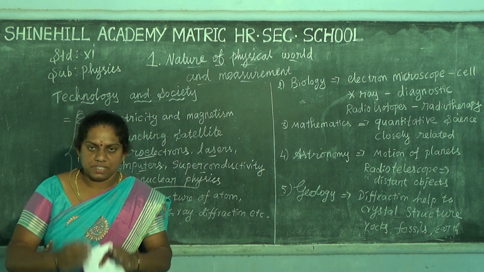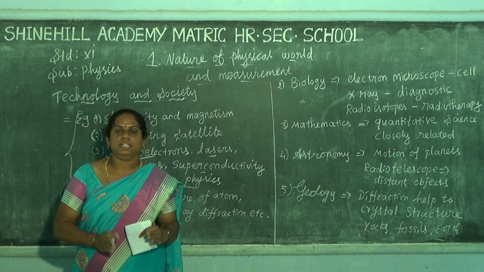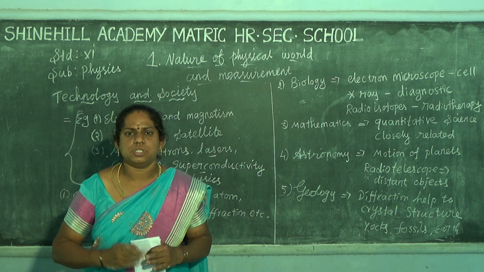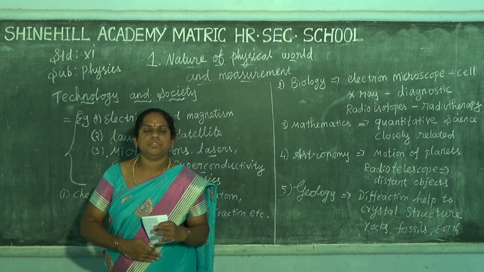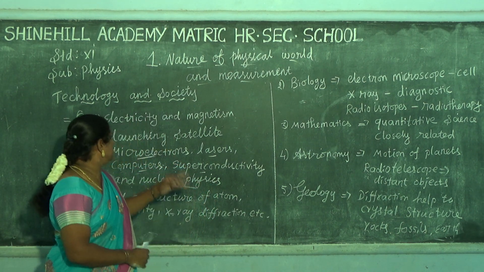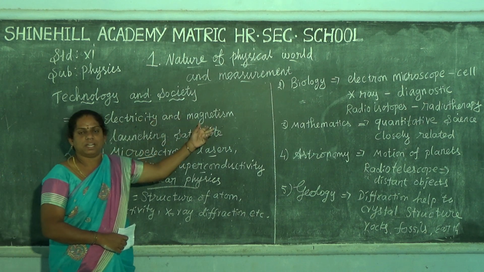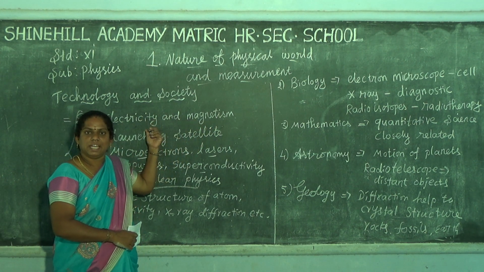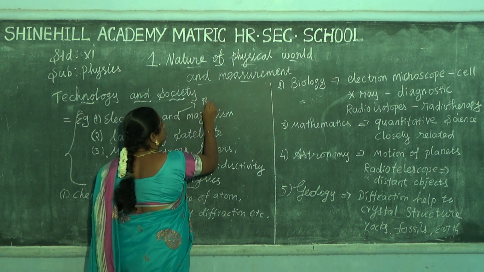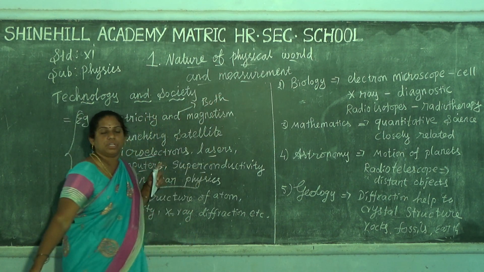Okay, so physics is related to technology and society. Technology means to invent new things, that is called technology. For example, we consider electricity and magnetism. Both together form wireless communication.